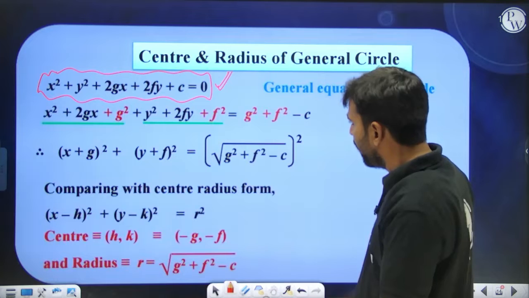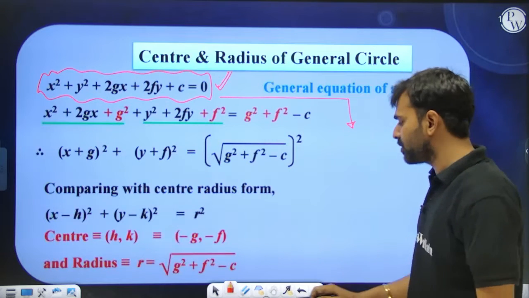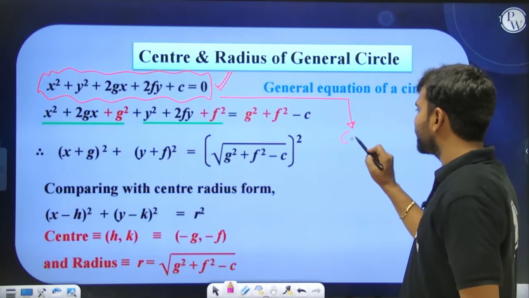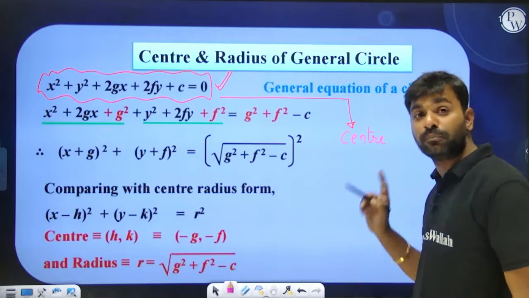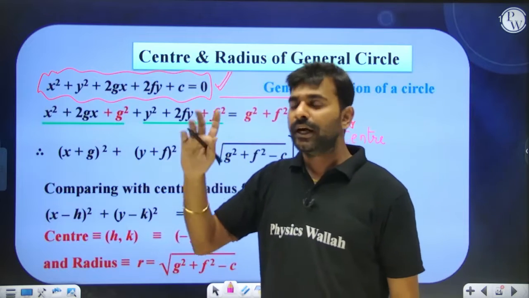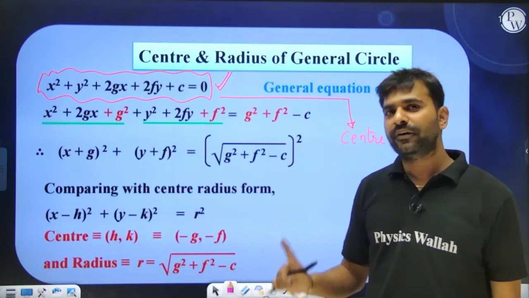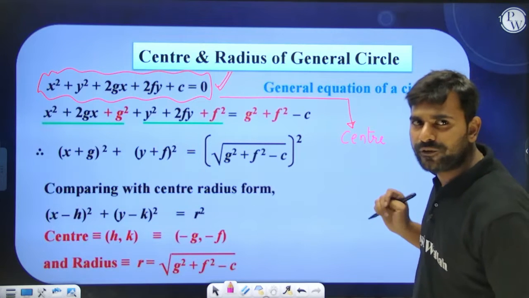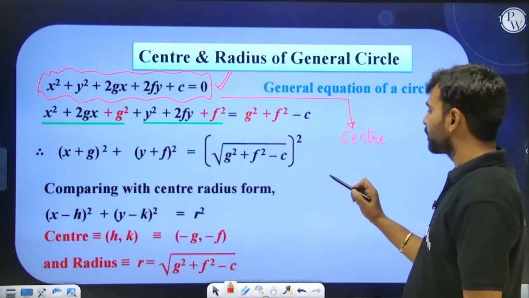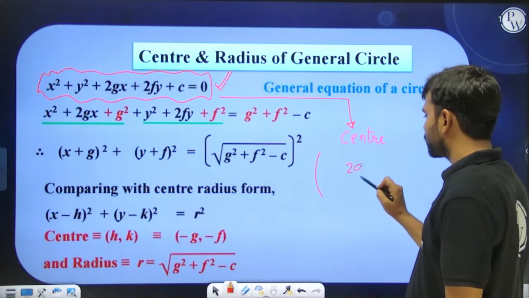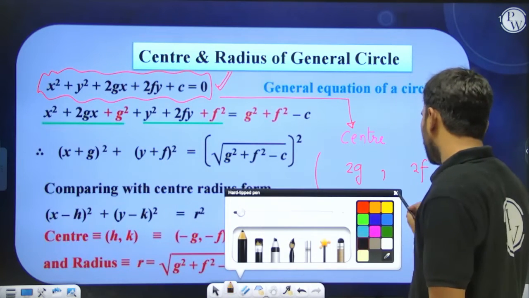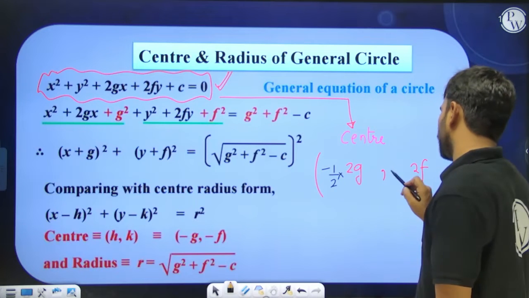Okay, now the moment you have this equation, you can write down the coordinates of the center of the circle and radius quite comfortably. There is one way to write down the coordinates of the center. If the coefficient of x square and y square are not 1, then first make it 1. The moment you have made the coefficient of x square and y square as 1, you can write down the coordinates of center as: take the coefficient of x, that is 2g, take the coefficient of y, that is 2f, and multiply these two things by -1/2. What you get is nothing but the coordinates of the center only.